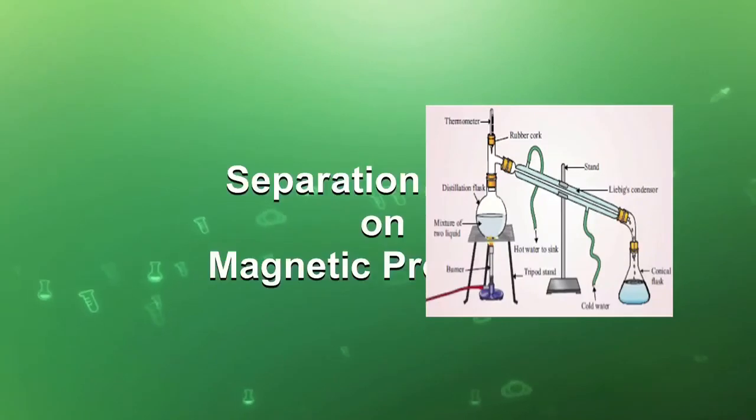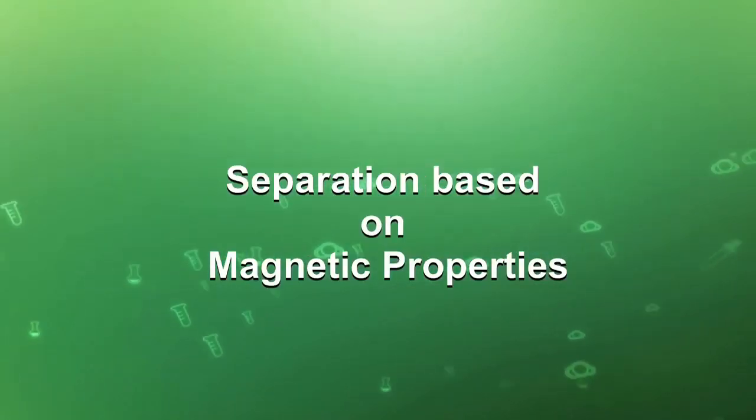Another is separation based on magnetic properties. This is also a technique we generally use at home. Suppose we have to separate sugar from iron filings. The basic principle of this method is that in the mixture one component should be magnetic in nature, that is, its particles are attracted by a magnet.